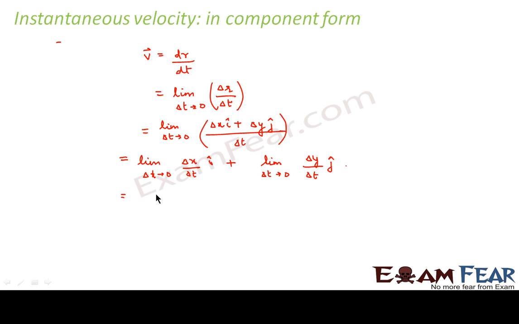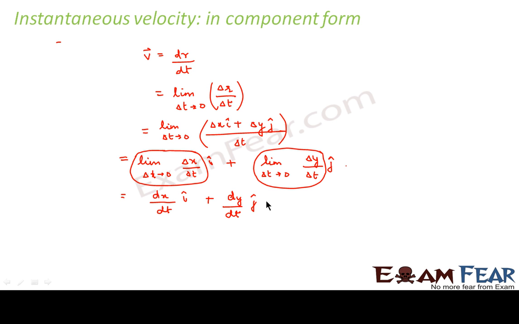If you look at it carefully, limit delta t tends to 0, delta x by delta t is nothing but dx by dt i cap. Similarly, in this case, this value is nothing but dy by dt. These are from our basic knowledge of mathematics. In mathematics, you must have studied the chapters on limits, right? So there you would have seen these.